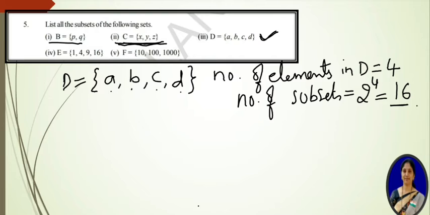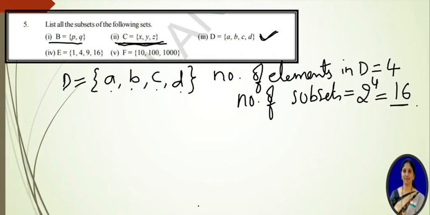Just see. While writing the subsets, already we discussed that without taking any element we have to start, and next by taking one element we have to write the sets, and after that by taking two elements, and after that by taking three elements, and after that, here there are 4 elements, by taking all 4 elements we will get the set D. So start from φ, without taking any elements, and end with set D. Then you get the 16 subsets.